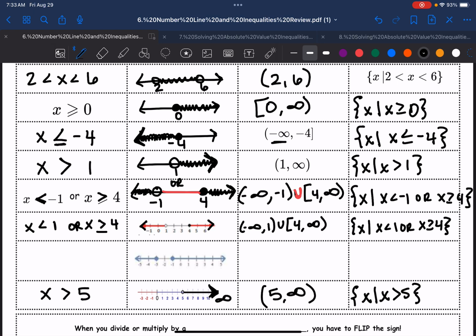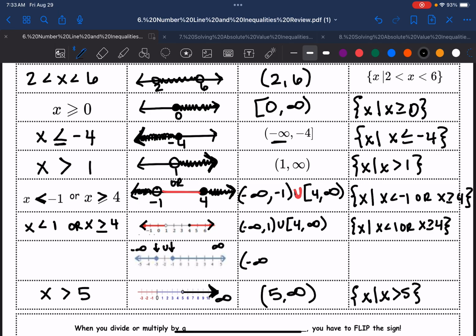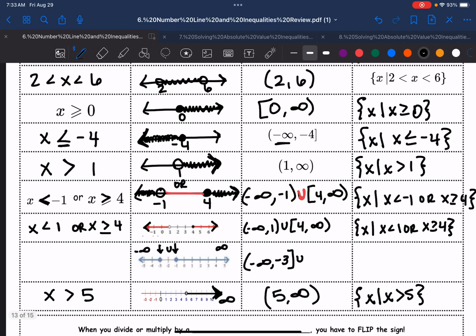For this next one, notice I have negative infinity here, and I'm going to stop at -3. I'm going to have a union. I'm going to pick up at -1, and I'm going to go to positive infinity. You might want to write this one first. It really doesn't matter, whatever order you're more comfortable in writing them. You could write any of them first. So this is going to be negative infinity to -3, included, and union, pick up at the -1, which is also included, and go to infinity.